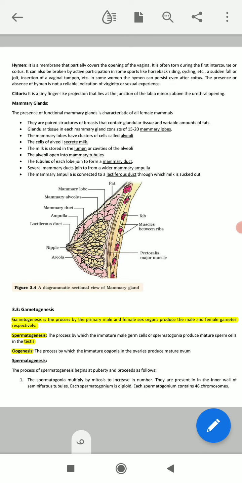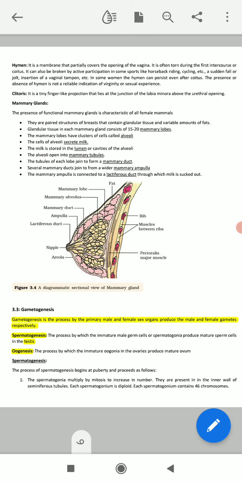In our last videos, I think all of you know that we discussed the main importance and function of the testis in the male body. Spermatogenesis is the process by which the male germ cells or spermatogonia produce the mature germ cells in the testis region. I am repeating this again and again because spermatogenesis is a very important procedure in the male body.